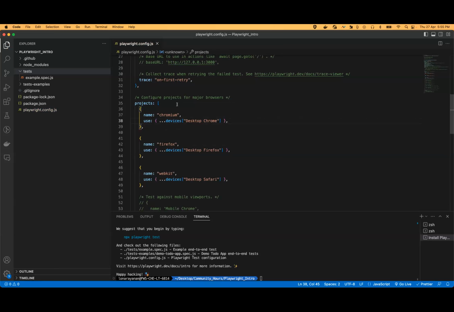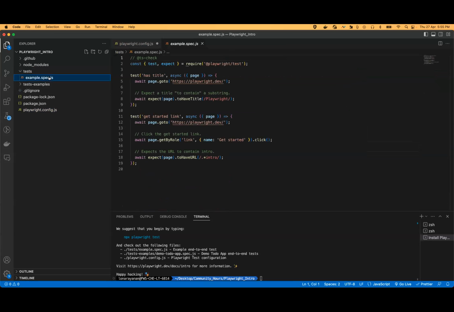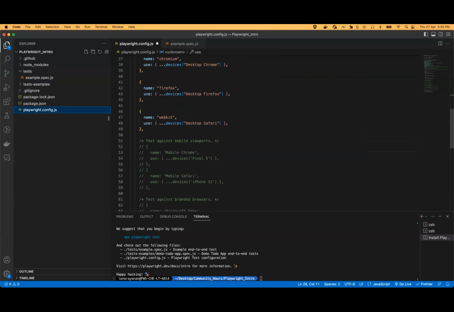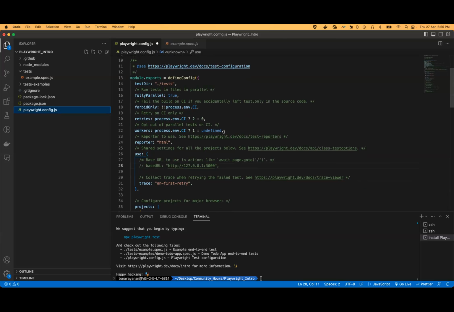And if we are going to configure a base URL for all of our projects, then there is a separate base URL, so this would provide the global base URL. From there we can use it in our testing. Other than that, these are the options which the Playwright config provides. There are multiple options, but these are provided by default. We can add or improve the configs based on our requirements going forward.